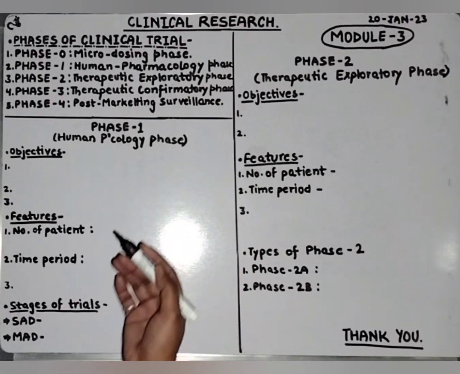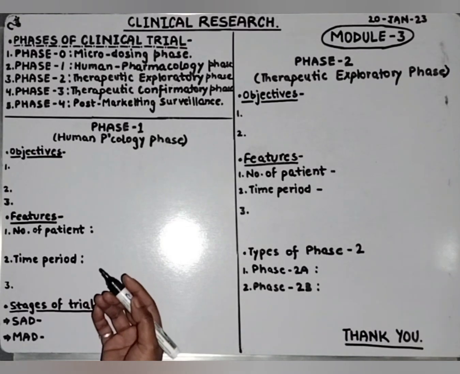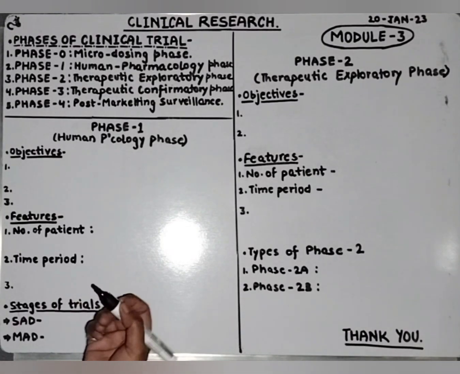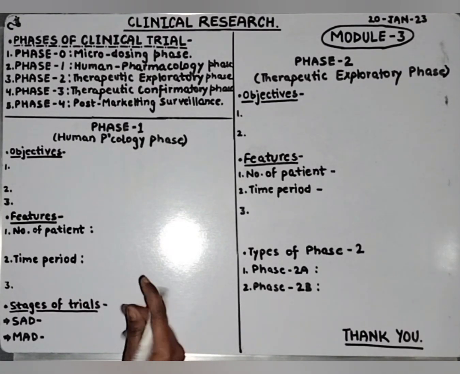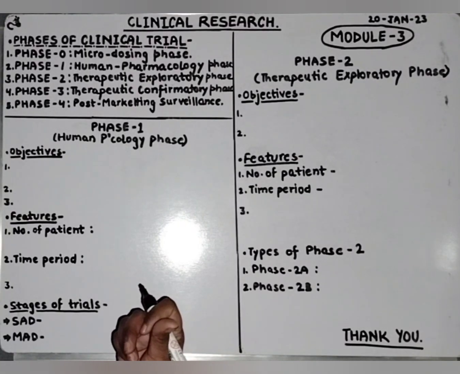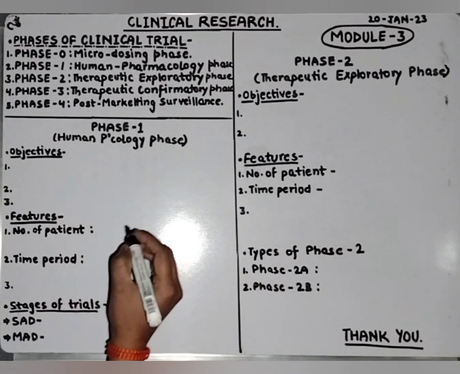So what's the objective of phase 1? In phase 1 we assess the safety profile of the investigational product in the human body. What we assess here?